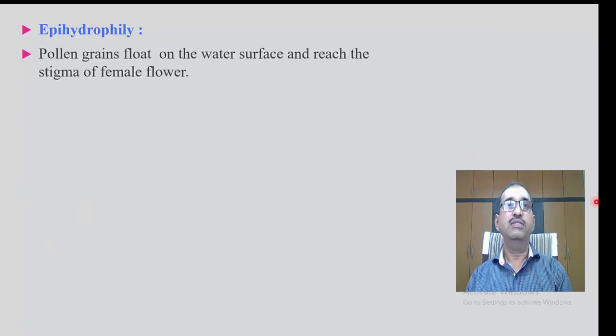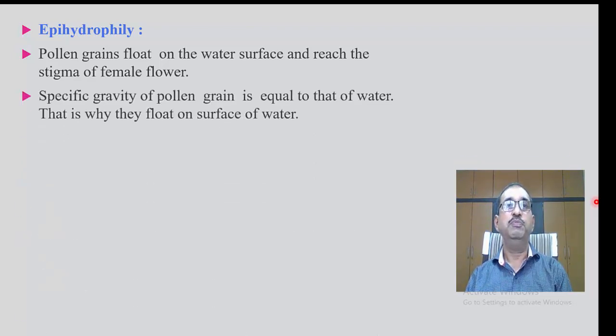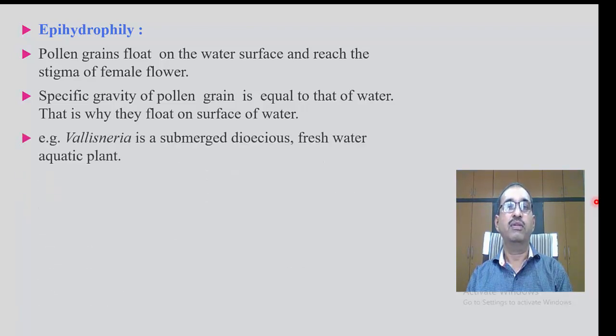Second type, epihydrophily. Pollen grains float on the water surface and reach the stigma of the female flower. Such pollination is called epihydrophily. The specific gravity of the pollen grain is equal to that of water. That is why they float on the surface of water in epihydrophilous flowers. Example, Vallisneria. It is a submerged dioecious freshwater aquatic plant.